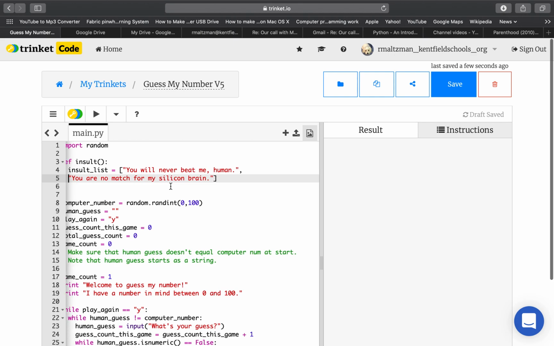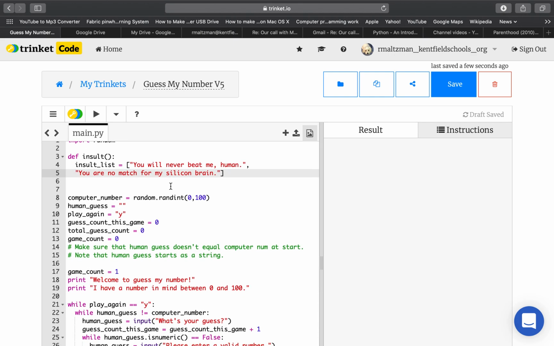Let's see, can I do that? Is that how it works? I think it works that way. Sure, because I can put as many spaces as I want. I think this will work, because spaces don't matter.